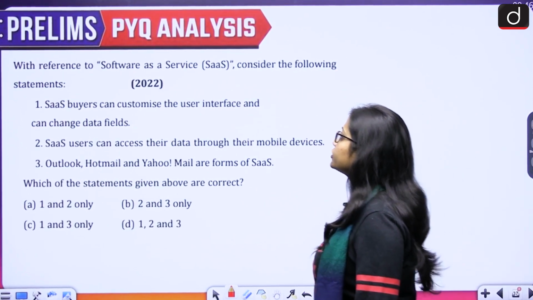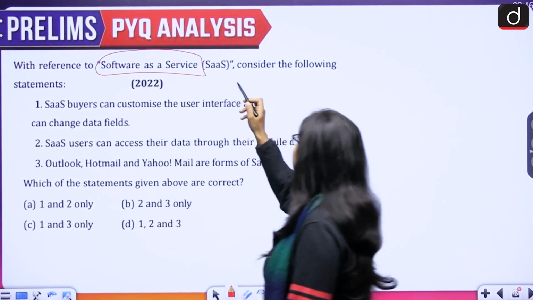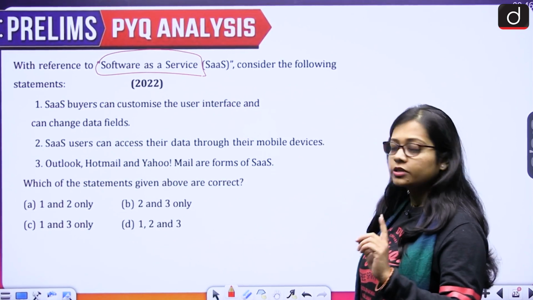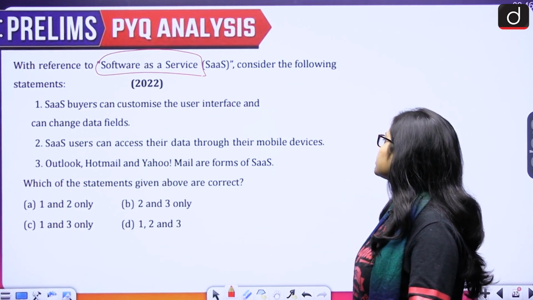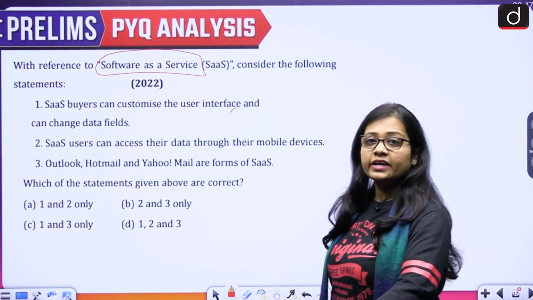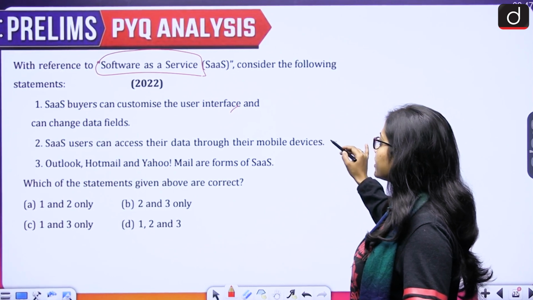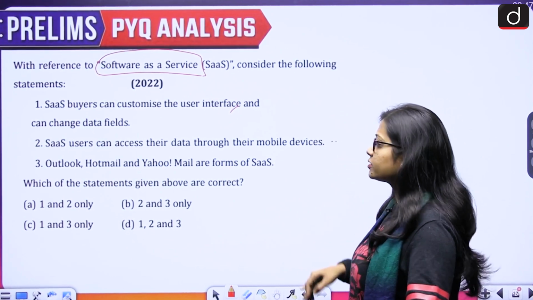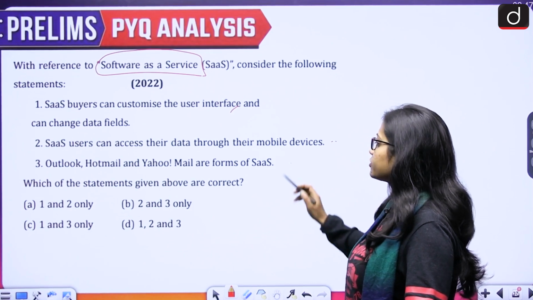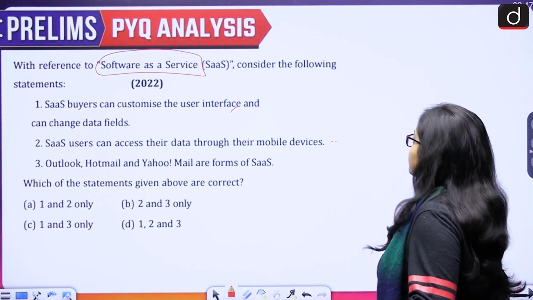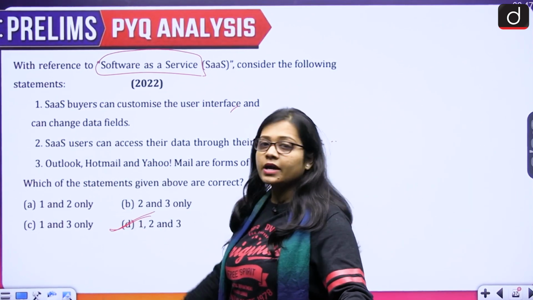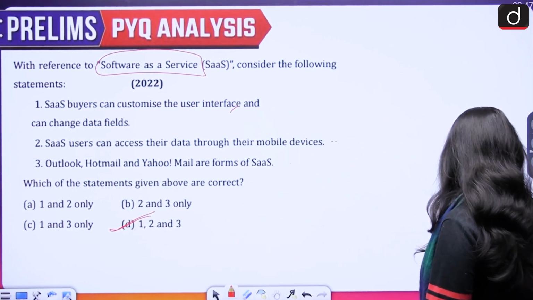Next, with reference to software as a service, that is SaaS, consider the following statements. There are 3 statements given. First, SaaS buyers can customize the user interface and can change data fields. Second is, SaaS users can access their data through their mobile devices. Third is, Outlook, Hotmail and Yahoo mails are forms of SaaS. Which of the statements given above are correct? So which is correct? Option D, that is all 3. All 3 are correct. Let us see the explanation.